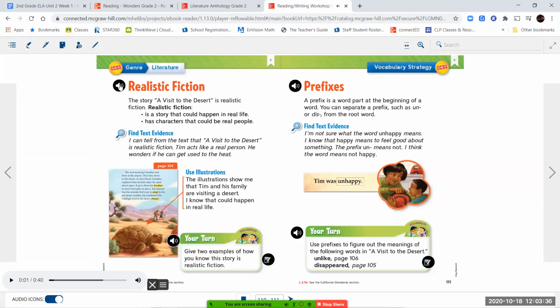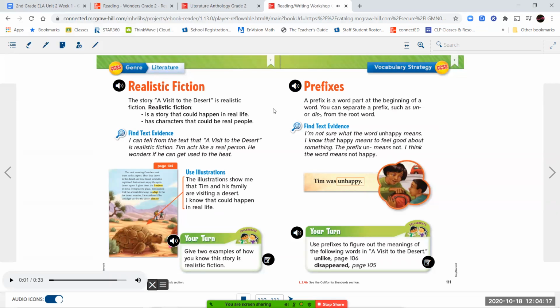Realistic fiction. The story A Visit to the Desert is realistic fiction. Realistic fiction is a story that could happen in real life, has characters that could be real people. Find text evidence. I can tell from the text that A Visit to the Desert is realistic fiction. Tim acts like a real person. He wonders if he can get used to the heat. Use illustrations. The illustrations show me that Tim and his family are visiting a desert. I know that could happen in real life.